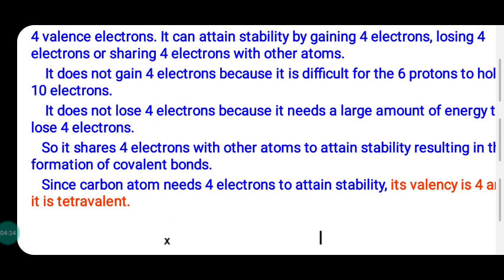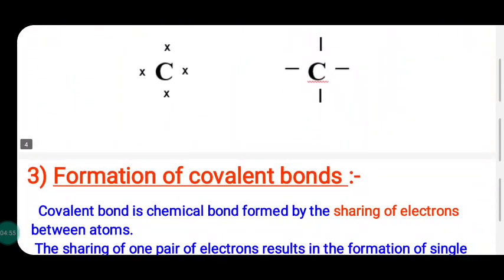So the bonding in carbon and its compounds is covalent bonding, that is, the bond formed by the sharing of electrons. Sharing of electrons takes place and a chemical bond is formed between carbon and the participating atom or atoms. The bonding is called covalent bonding.